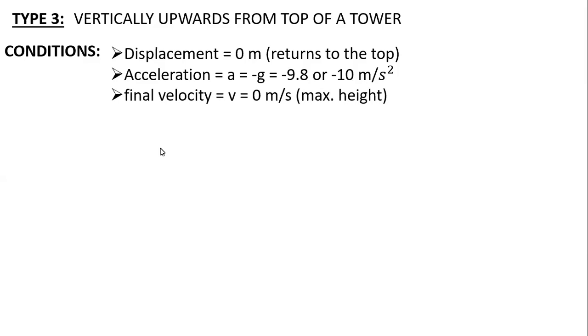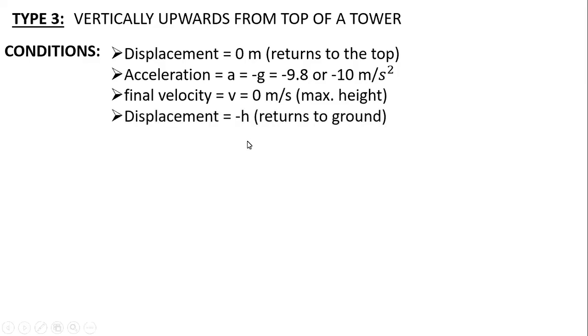Yeah, Bhupen, tell me. Sir, why would the displacement be zero? If it returns to the top, you're releasing the ball from the top. So you're standing on the top of a tower, you're throwing the ball and catching it back on the top of the tower. So the throwing point and the receiving point are the same, so the total displacement will be zero. Yes, displacement.